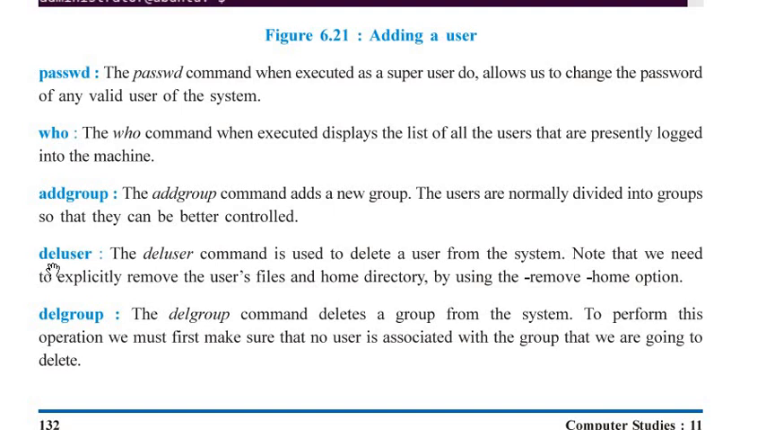Then deluser, that is delete user. The deluser command is used to delete a user from the system. Note that we need to explicitly remove the user's files and home directory by using the --remove-home option. Then delgroup. The delgroup command deletes a group from the system. To perform this operation, we must first make sure that no user is associated with the group that we are going to delete. So, here we complete the chapter. Thank you.